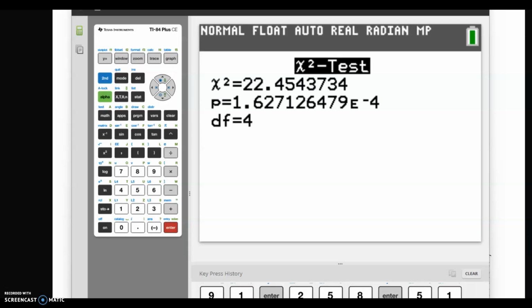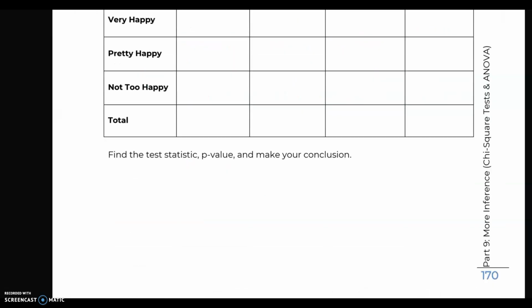Remember, we had 3 levels of happiness and 3 different political party groups. So again, taking the number of rows minus 1, that would be 2, and the number of columns minus 1, that's also 2, and then multiplying those together in order to get the degrees of freedom. So we're going to enter that over here.